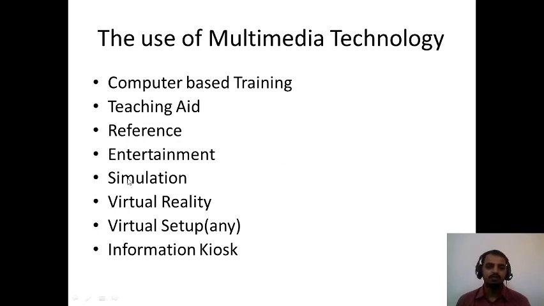Now the next one is with reference to entertainment. You all know that going to cinemas, watching movies, web series, and all these things come under entertainment. The next one is simulation. What do you mean by simulation? Simulation means creating an environment wherein you can conduct an experiment, or creating an alternative of that particular thing. That is what you call the simulation process.